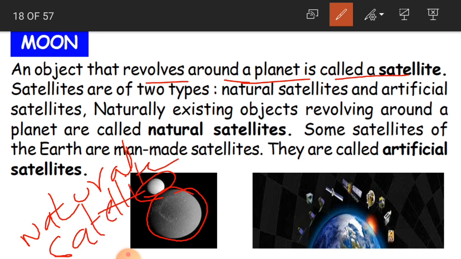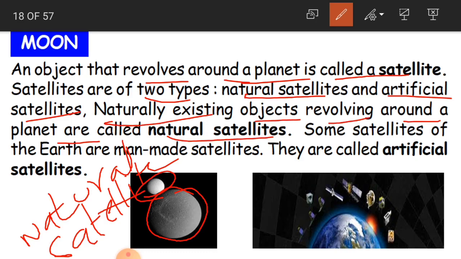Satellites are of two types. So what are they? Natural satellites and artificial satellites. The moon is a natural satellite. And what are artificial satellites? Let us see. Naturally existing objects revolving around a planet are called natural satellites.